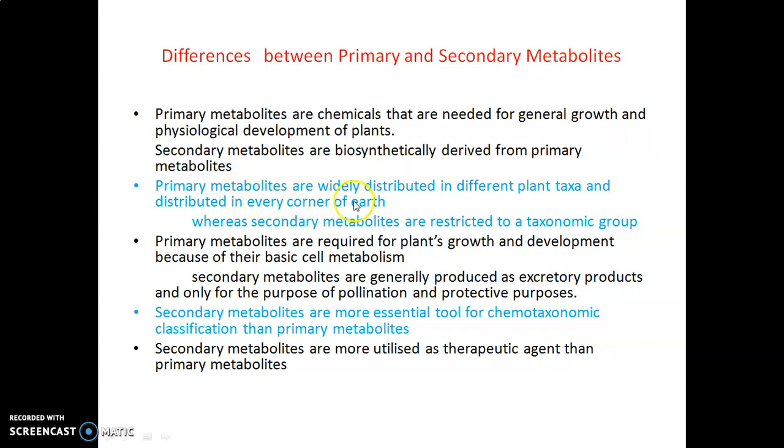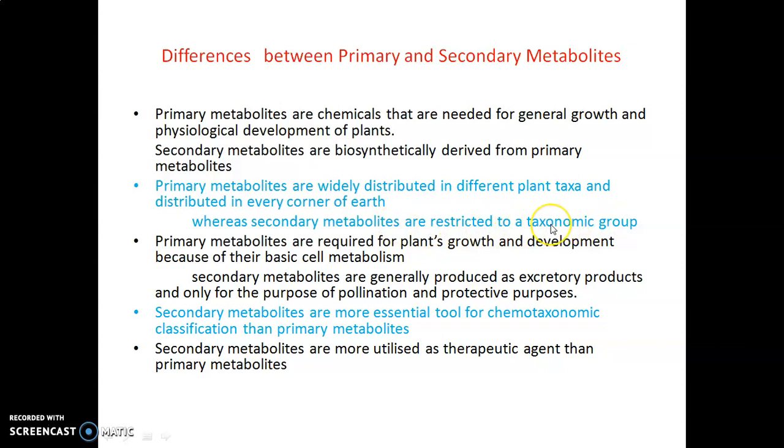Primary metabolites are widely distributed in different plant taxa all over the earth. Basically all plants contain carbohydrate, sugar, amino acids or protein, and fatty acids or lipid. That is the essential component of the cell, so each and every plant should contain these elements. So primary metabolites are widely distributed, whereas secondary metabolites are restricted to a taxonomic group.